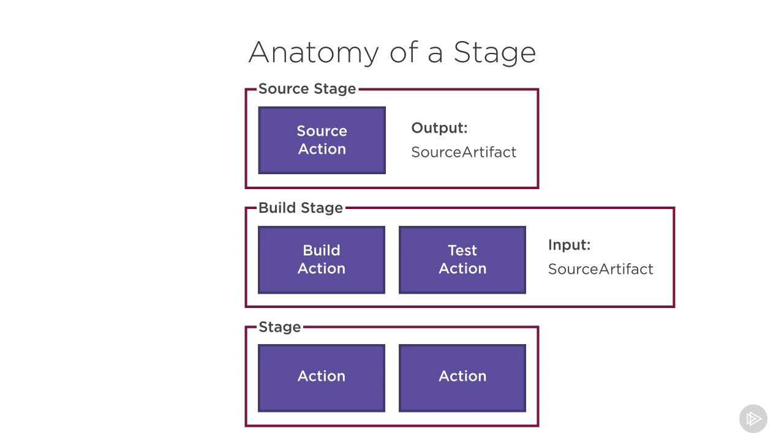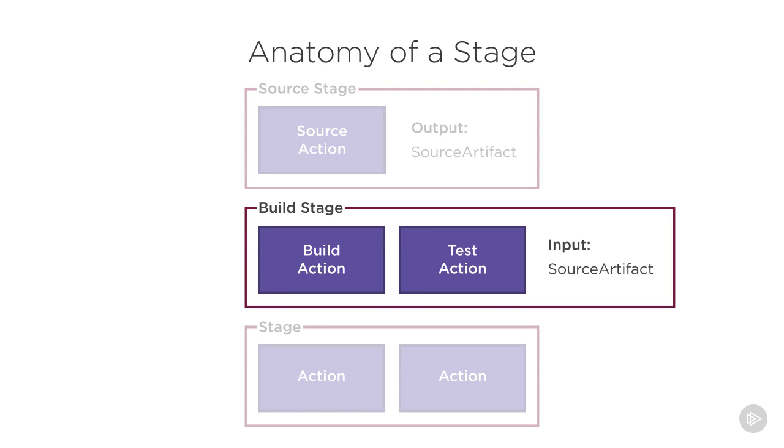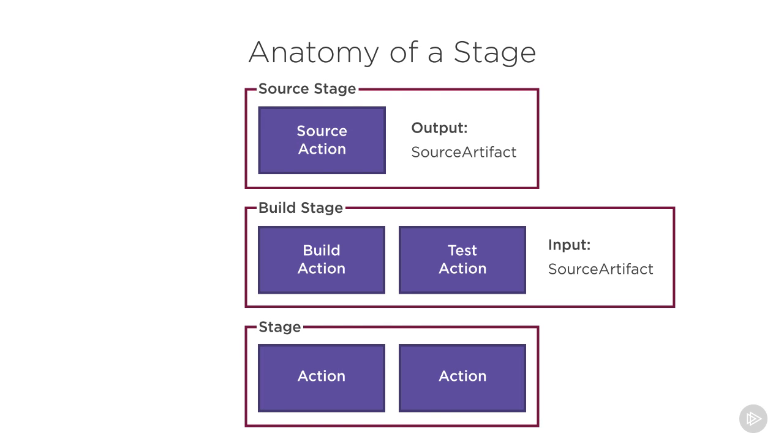One of the most basic examples is to have a source stage, which contains an action that pulls code from source control and outputs a source code artifact, and a build stage, which contains a few actions which take that source code artifact and run some build commands on it. Stages are yours to use to structure your pipeline as you want.